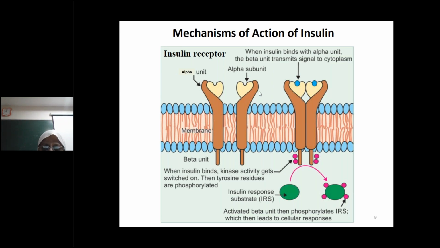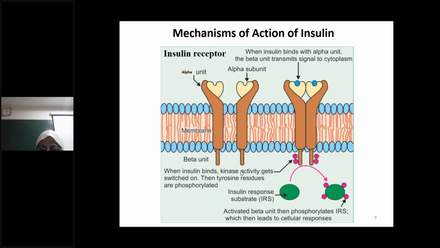The insulin receptor is a glycoprotein consisting of 2 polypeptides, and it has 2 alpha subunits and 2 beta subunits. The beta subunit will have tyrosine kinase activity. The alpha subunit is present, you can see, on the side external to the plasma membrane, while the beta subunits are towards the cytoplasmic side. So once the insulin binds with this alpha subunit, the beta subunit gets stimulated. It transmits the signal to the beta subunit in the cytoplasm.